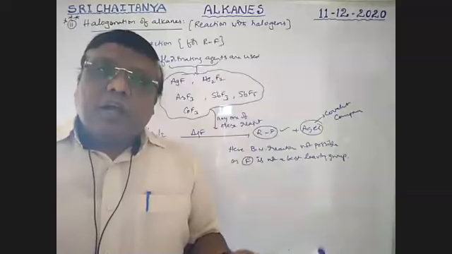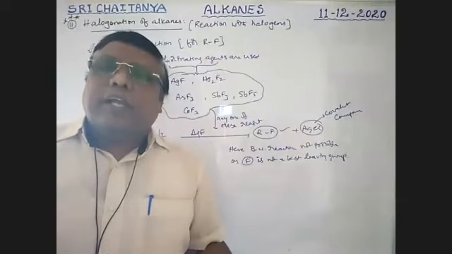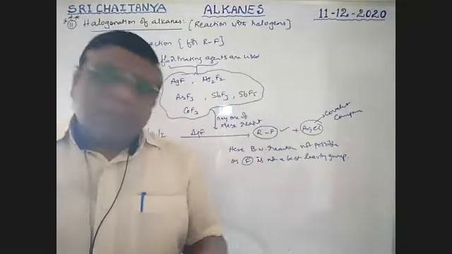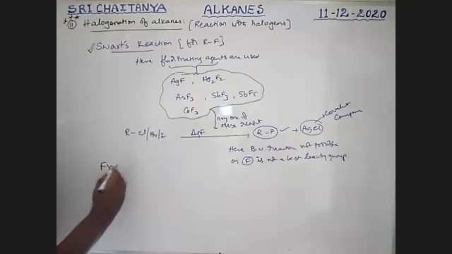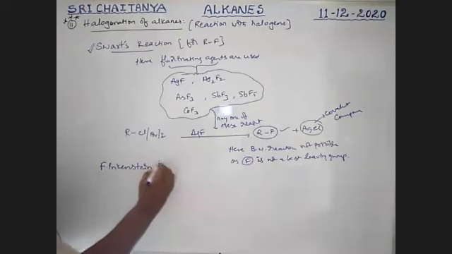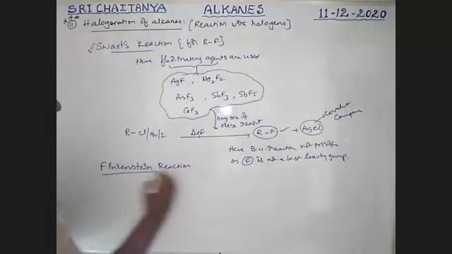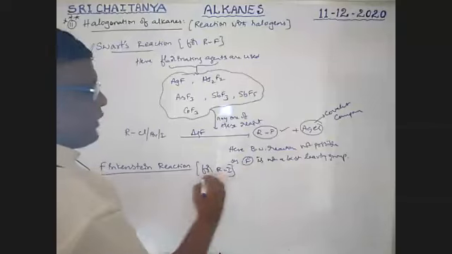Next, alkyl iodide is a little bit difficult because the backward reaction takes place. For that purpose there is a special reaction, boys. That reaction is nothing but the Finkelstein reaction. What is the Finkelstein reaction? It is a preparation method for alkyl iodide.